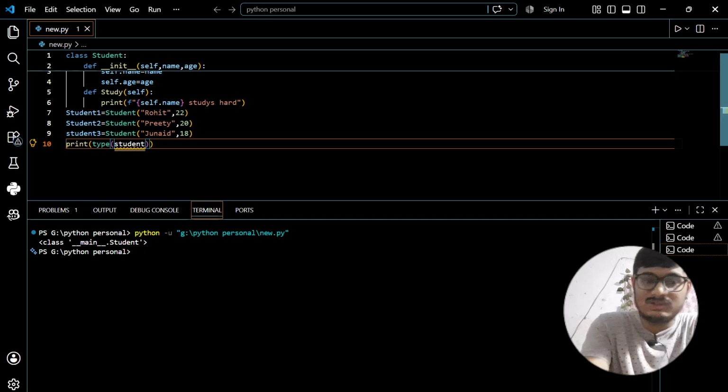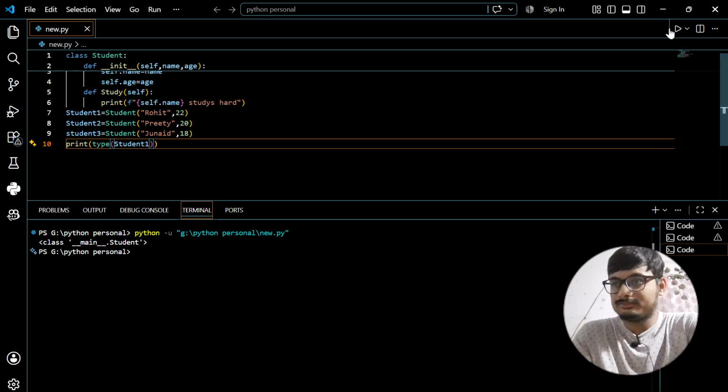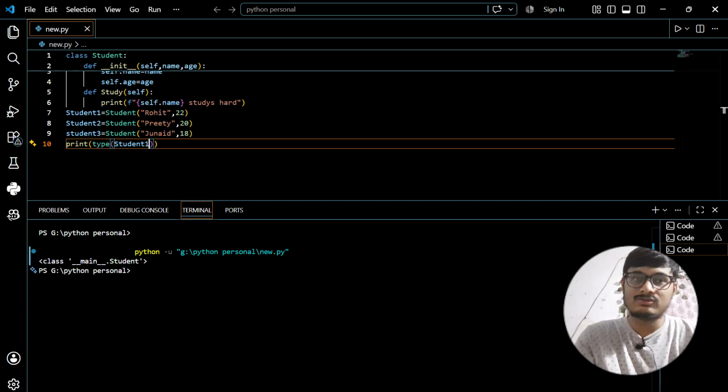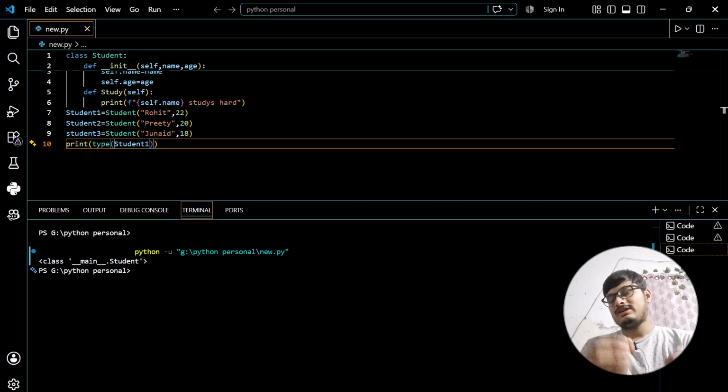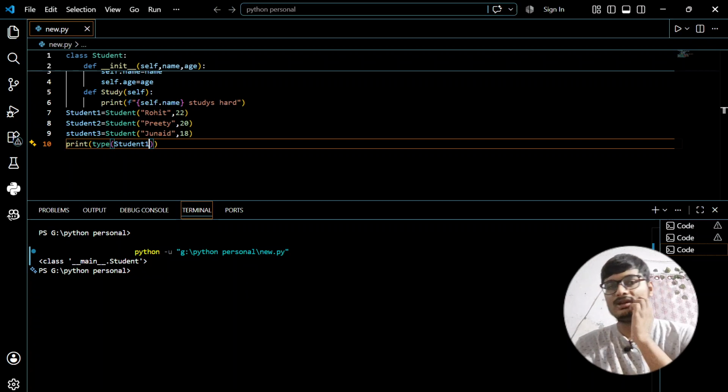Now suppose I change it to 1, I'll get that student1 belongs to a class called Student. That's how we can check which class an object belongs to.